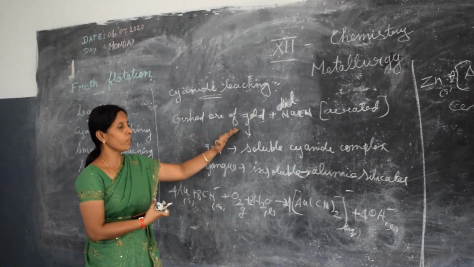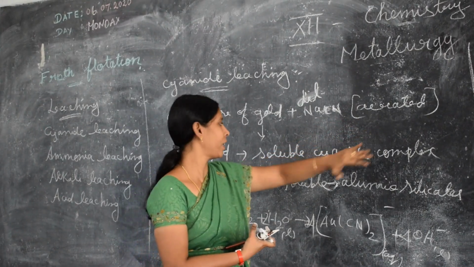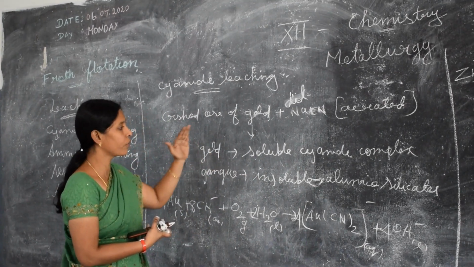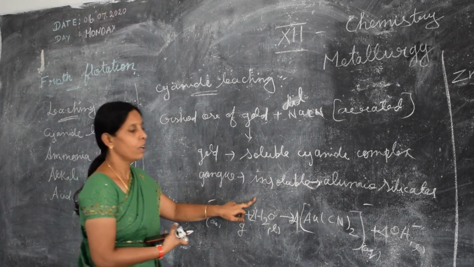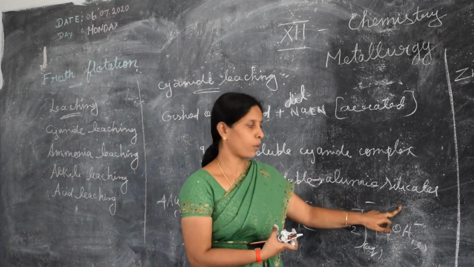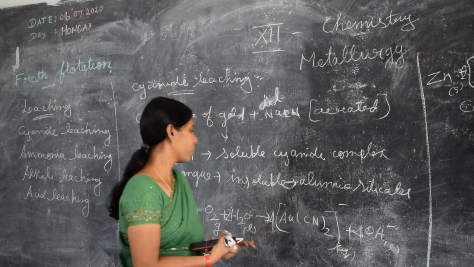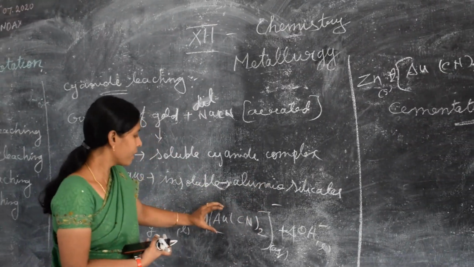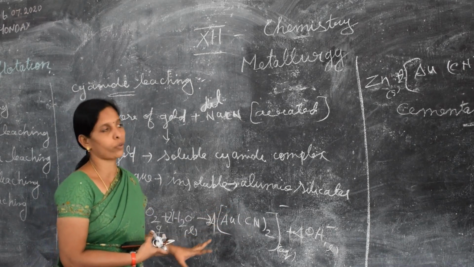Crushed ore of gold is leached with diluted sodium cyanide under aerated conditions. Gold is converted to soluble cyanide complexes, and the gangue particles are insoluble. That is, aluminosilicate is the gangue particle. So the sodium cyanide complex is leaving behind the aluminosilicate compounds. This is the reaction. Also, gold is recovered from these complexes by using reduction processes.